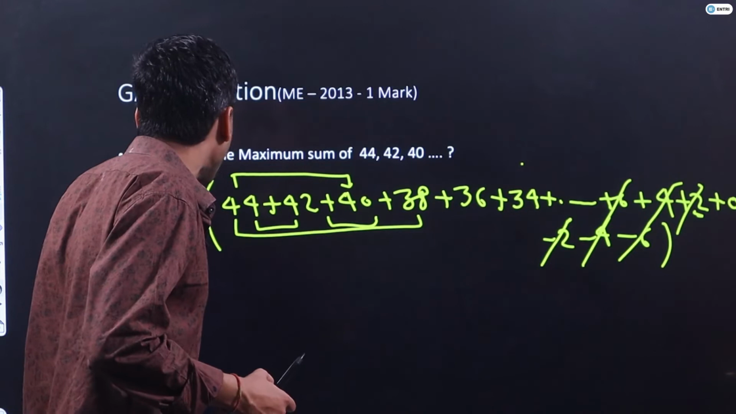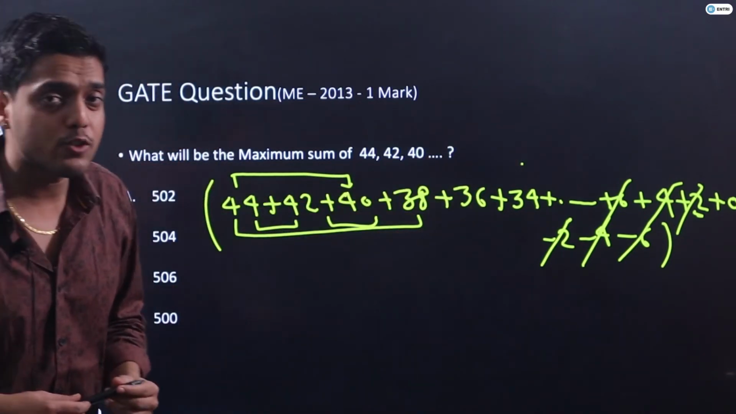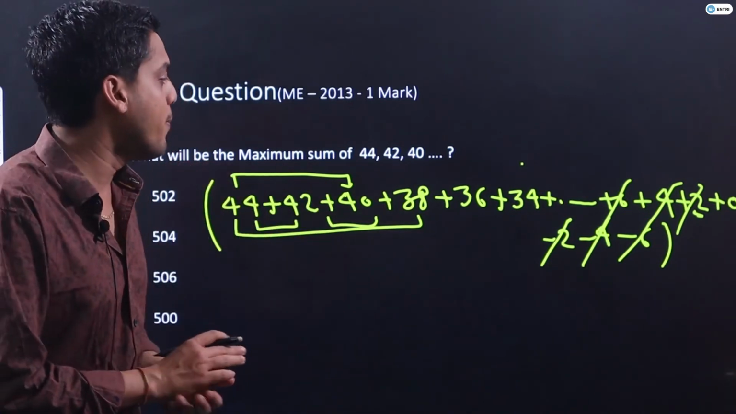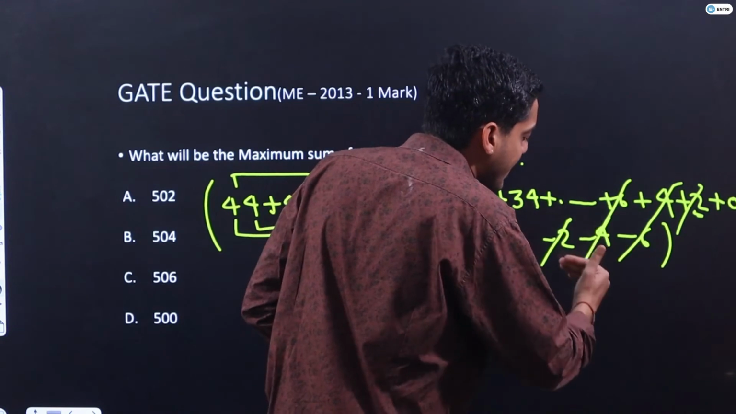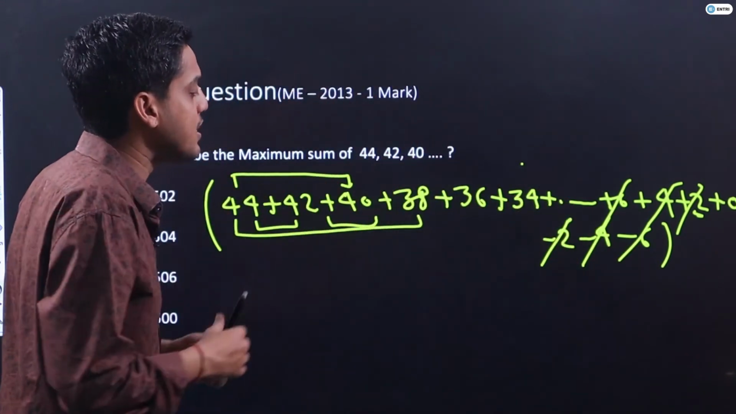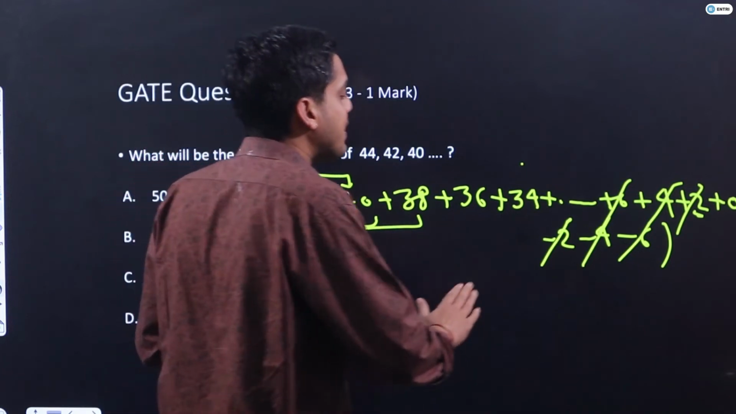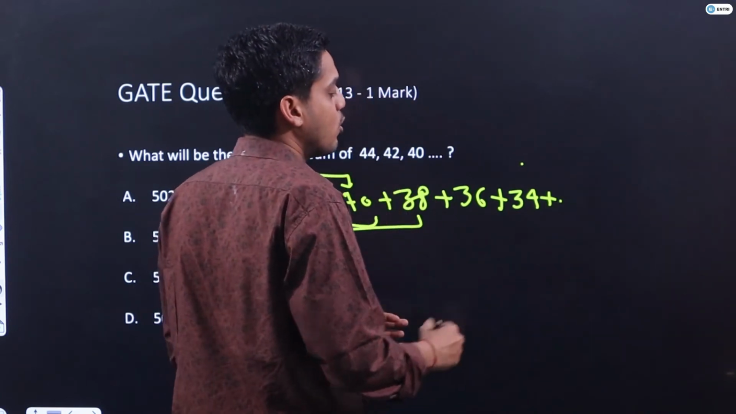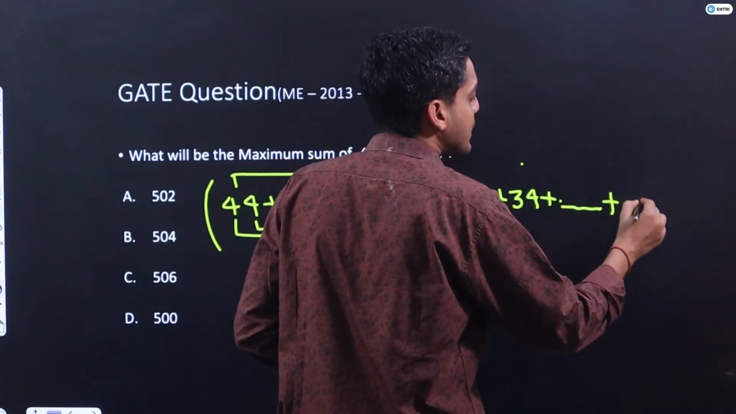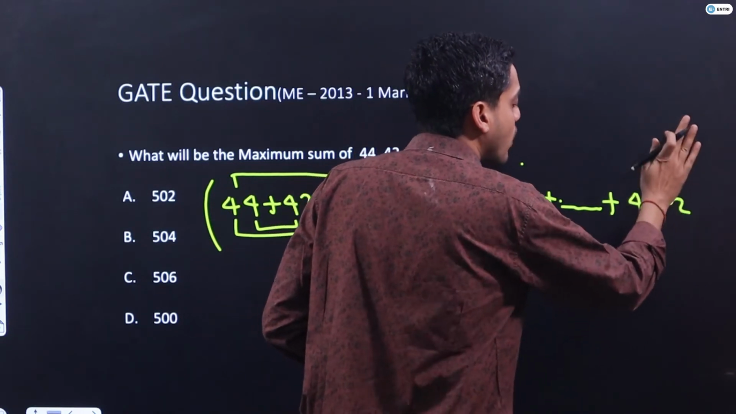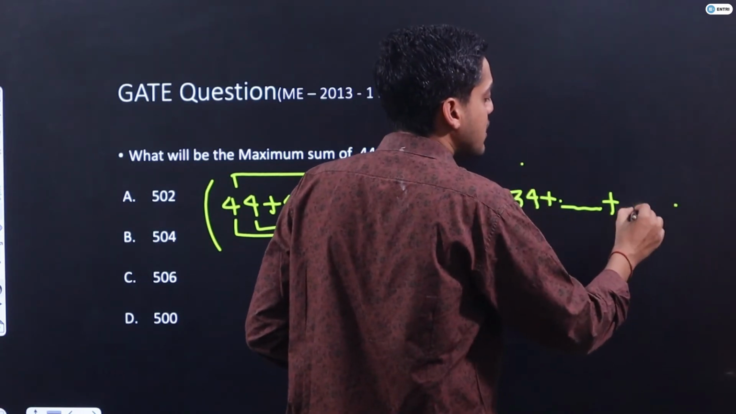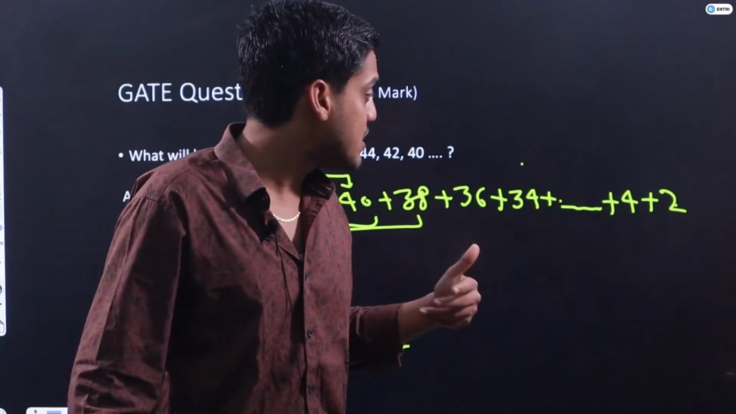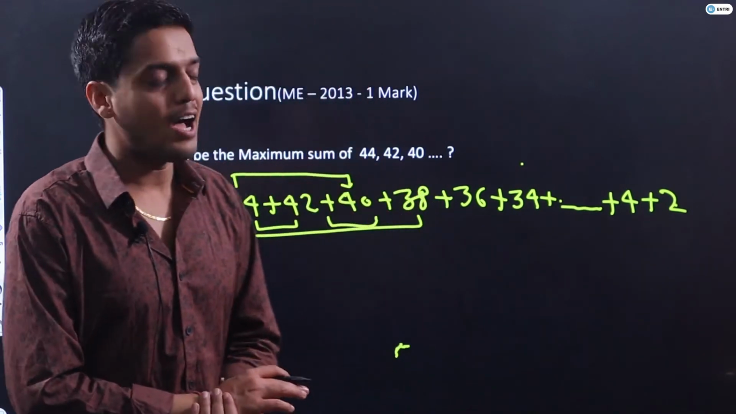So to maintain the maximum sum of this series, what should I do? I should keep only positive terms in my series, because on taking negative terms my sum is getting decreased. To maintain the maximum sum, all the terms should be positive. So my last term will be plus 2, I will go up to plus 2, and up to this only my sum of series will remain maximum. After this, my sum will start to decrease. I hope it is clear, guys.